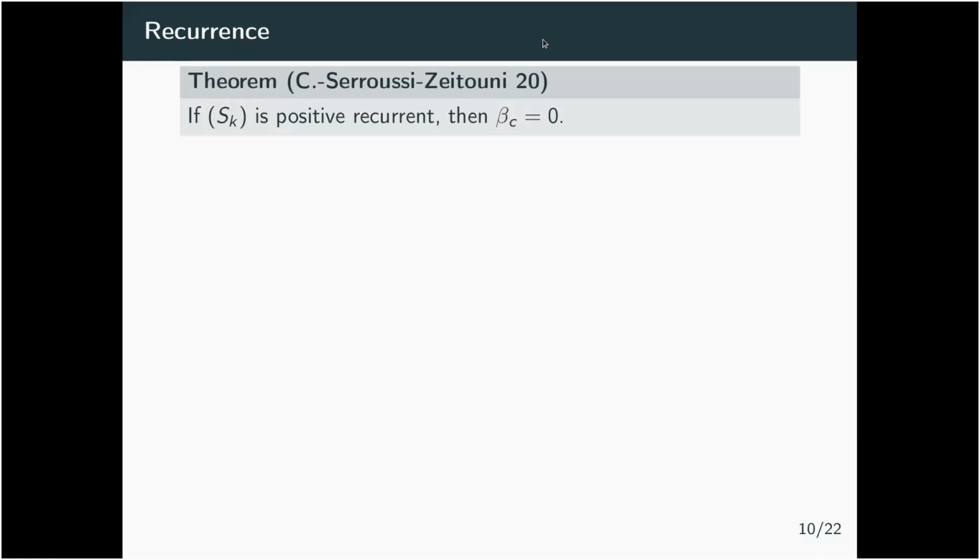The first result that goes positively in the direction we just mentioned is that if Sk is positive recurrent, then there is no phase transition. So this is a result that we prove, and I will come back a bit later to discuss it, because in the positive recurrent case there are some other features that can happen or not depending on the graph. But at least in terms of phase transition in beta c, there is none when it's positive recurrent.